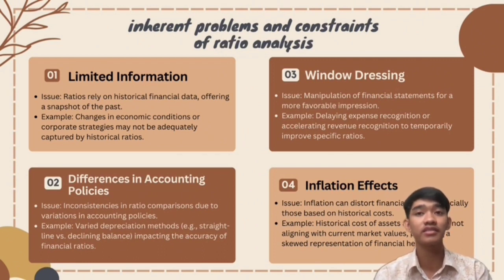Next, I will move to the last question, question 3, which is inherent problems and constraints of ratio analysis. The first one is that issues of limited information arise. Ratios rely on historical financial data, offering a snapshot of the past. For example, changes in economic conditions, industry trends, or corporate strategy may not be adequately captured by historical ratios. The second one is that differences in accounting policies and methods among companies can introduce inconsistency in ratio comparison. For example, variation in depreciation methods, such as the straight line method versus the declining balance method, can impact the accuracy and relevance of the financial ratios.